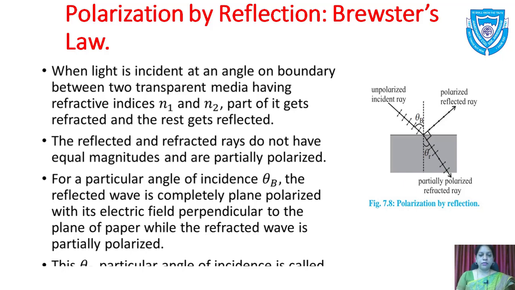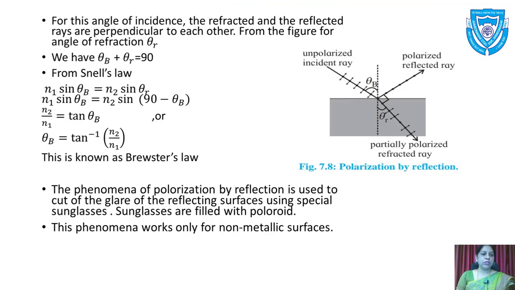The second thing is, at this angle theta b, the reflected ray and the refracted ray are mutually perpendicular to each other. This is the second point. Now we'll have the derivation of it. For this angle of incidence, the refracted and the reflected rays are perpendicular to each other.